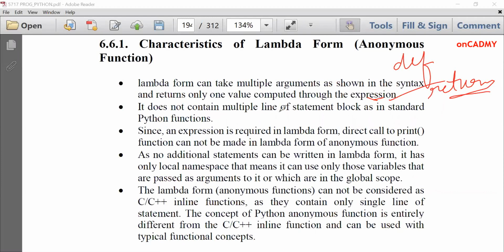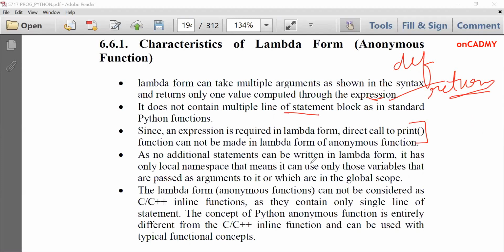It does not contain multiple lines of statement block as in standard Python functions. I already told you, it contains only an expression. It does not contain any long statement block. Since an expression is required in lambda form, a direct call to the print function cannot be made in the lambda form of an anonymous function. That means we cannot write a print statement instead of an expression. We have to compute the expression only. Instead of an expression, we will not use the print statement over here. We'll just perform computation at that place after the colon.